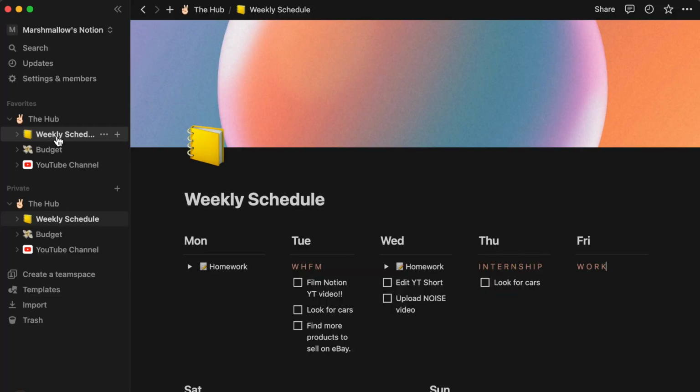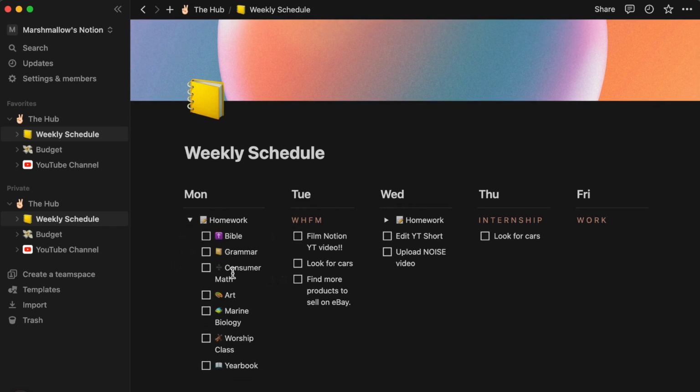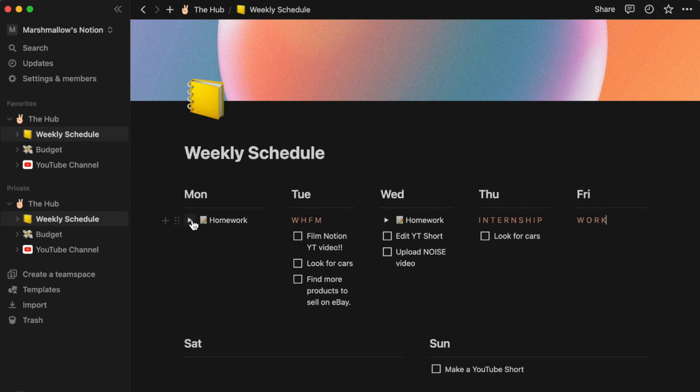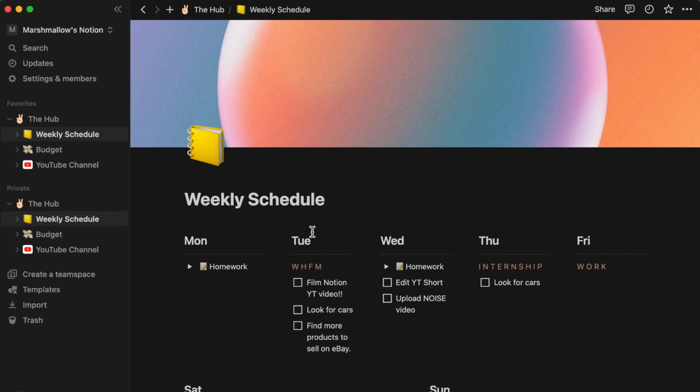All right, so inside of Notion, the first tab I have is my weekly schedule. This is what I use to schedule literally everything. I schedule mostly my schoolwork and my to-do list on this weekly schedule, and that's pretty much what I use this for. I have my homework tab where I have all of the different homework that I can check off right here and go day by day to stay the most productive I can. So there's just a little bit about my schedule. I don't have a whole lot on there, but I do use this quite a lot.